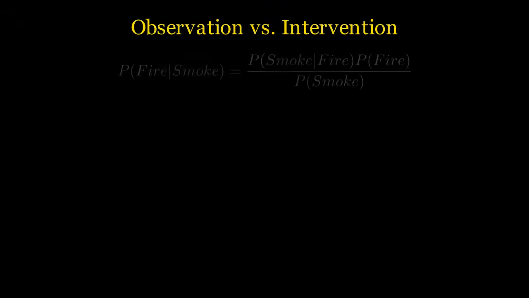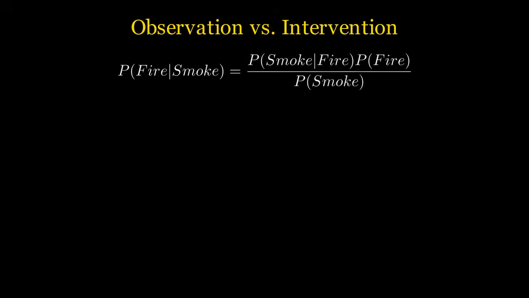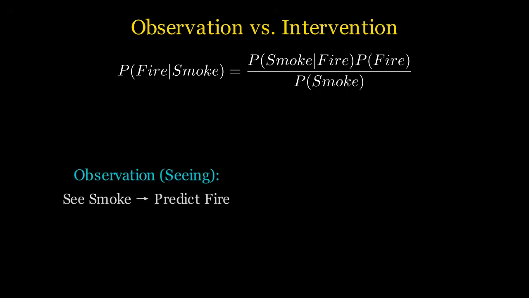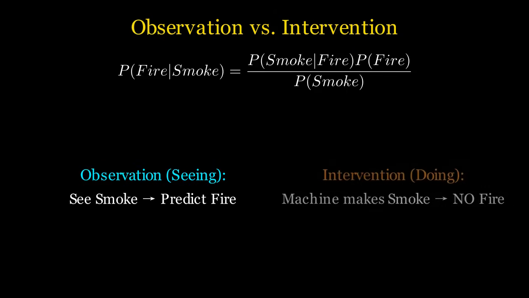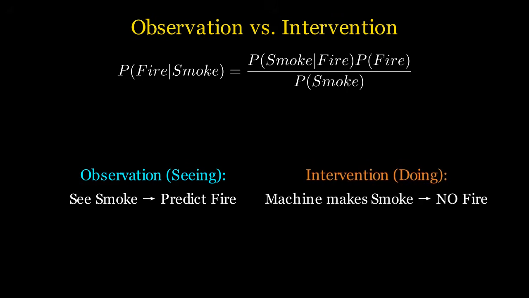Traditional Bayesian inference relies on Bayes' theorem, the probability of an event based on prior knowledge of conditions. In data science, we use this to update our beliefs as new data arrives. It works perfectly for prediction. If we see smoke, we predict fire. But Judea Pearl, a Turing Award winner, argues that seeing is fundamentally different from doing. If we create smoke with a machine, fire won't appear. Standard probability lacks a mathematical operator to distinguish between observation and intervention.